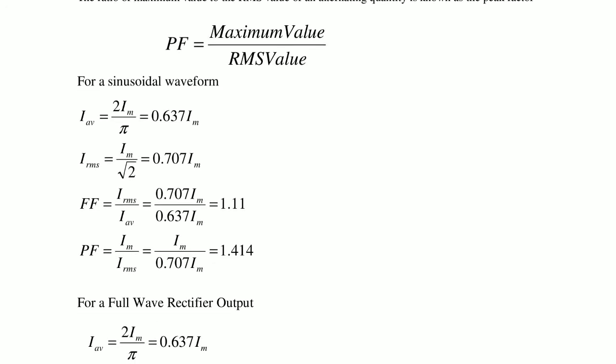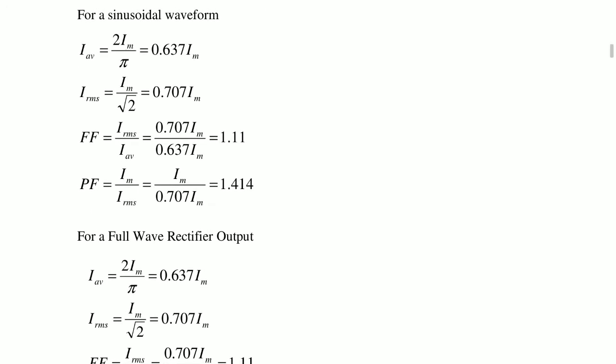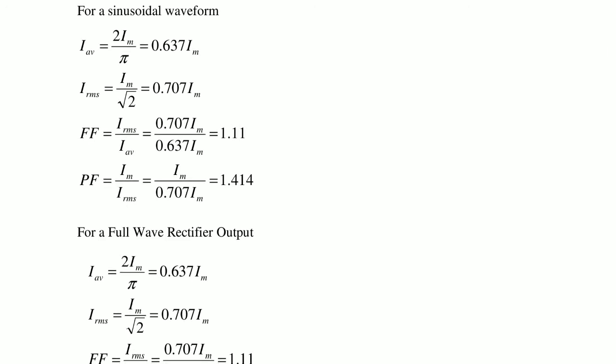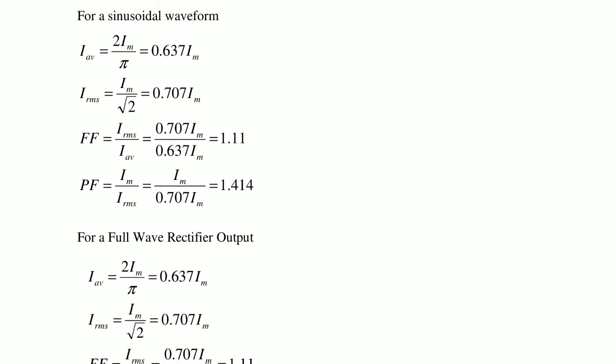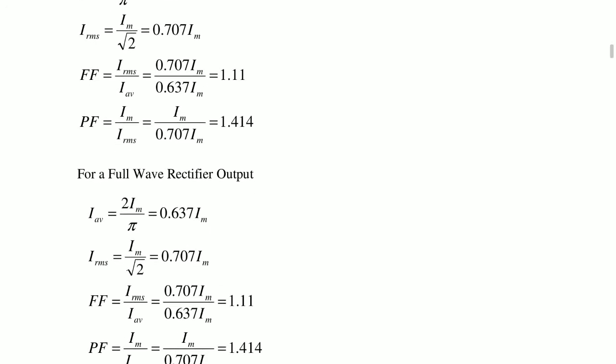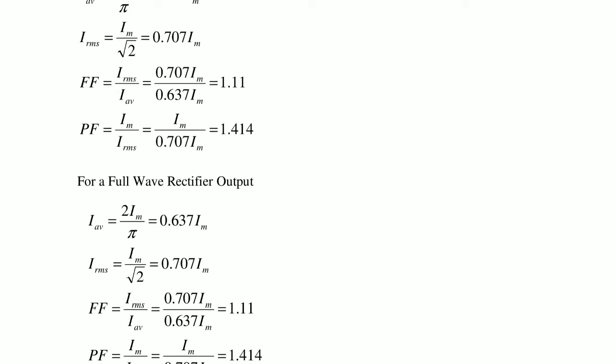This is called peak factor. Now go for full wave rectifier. In full wave rectifier, whatever the sinusoidal waveform we have, full wave rectifier also has the same values. So average is 2 Im by pi, 0.637 Im. RMS is Im by root 2, 0.707 Im.